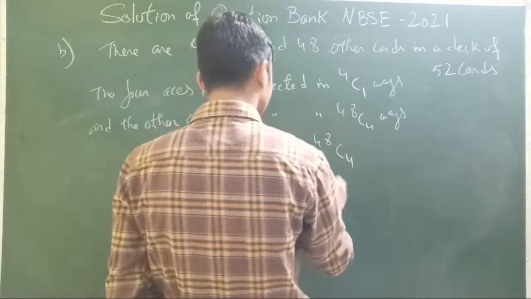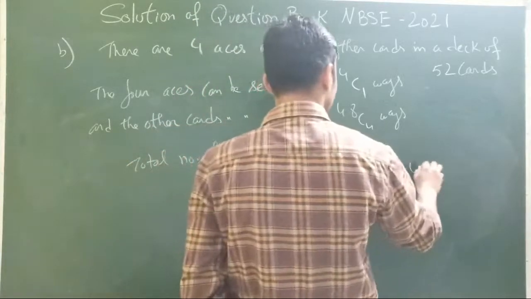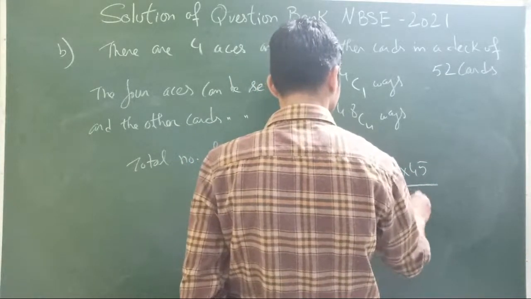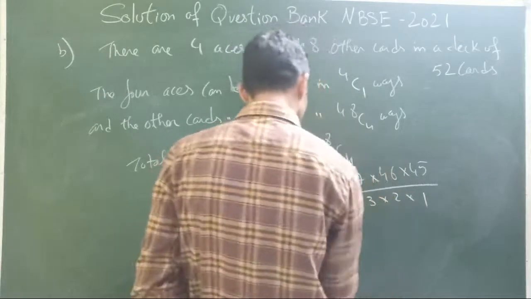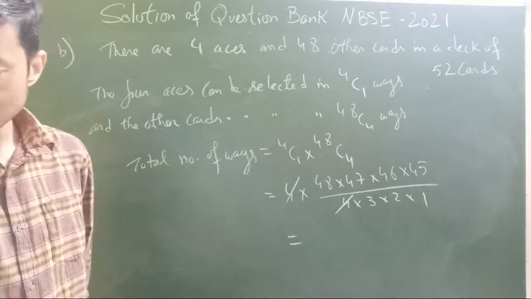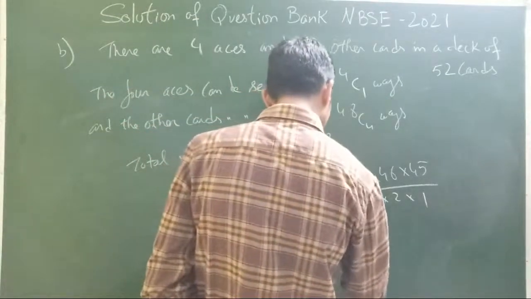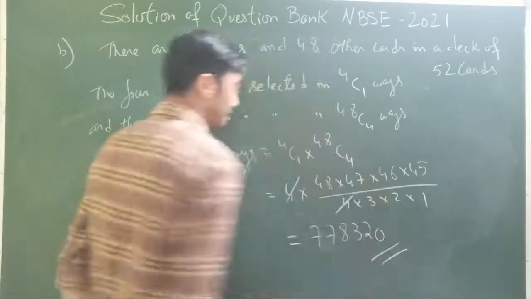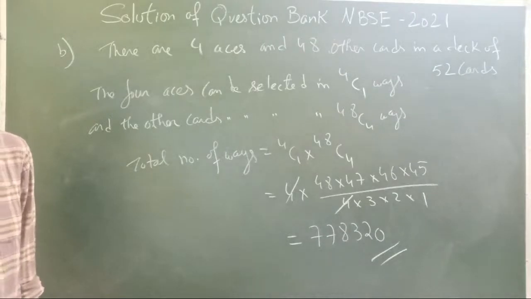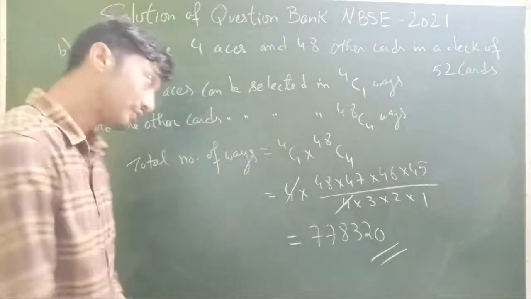That is 4 into 48, 47, 46, 45 divided by 4, 3, 2, 1. So 4, 4 we can cancel. 4, 4 we can cancel. And the solution will be 778320 ways. Okay?